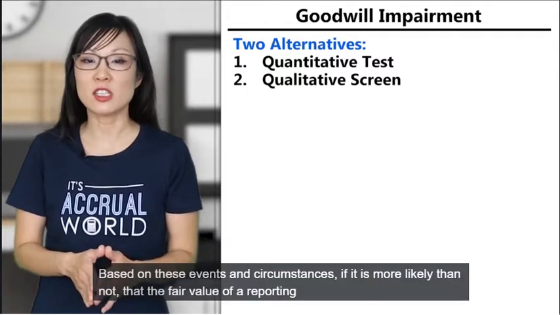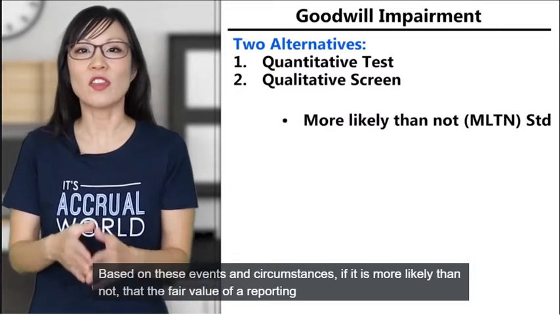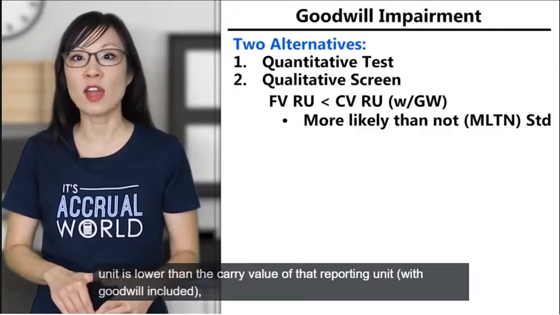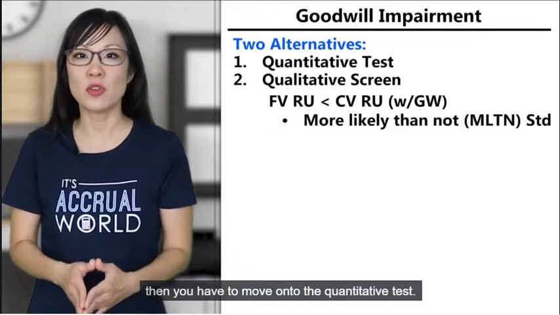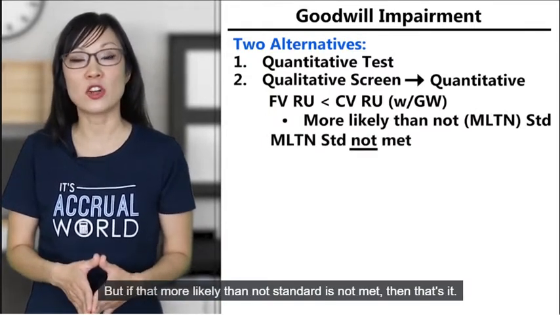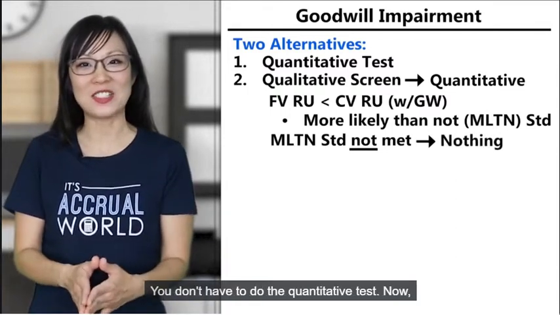Based on these events and circumstances, if it is more likely than not that the fair value of a reporting unit is lower than the carry value of that reporting unit with goodwill included, then you have to move on to the quantitative test. But if that more likely than not standard is not met, then that's it. You don't have to do the quantitative test.